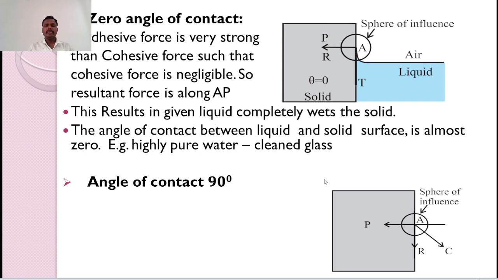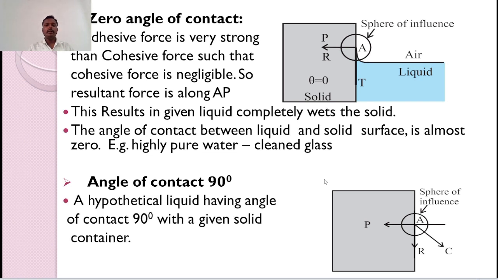Angle of contact is 90 degrees. A hypothetical liquid having an angle of contact of 90 degrees with a given solid container.